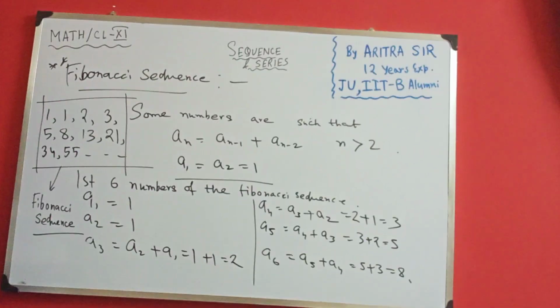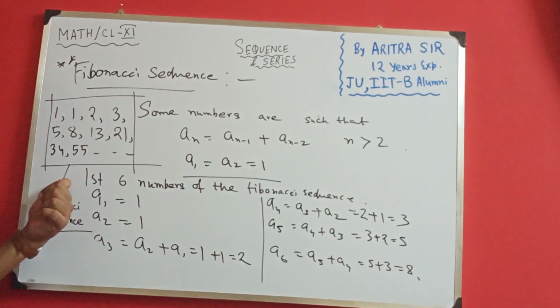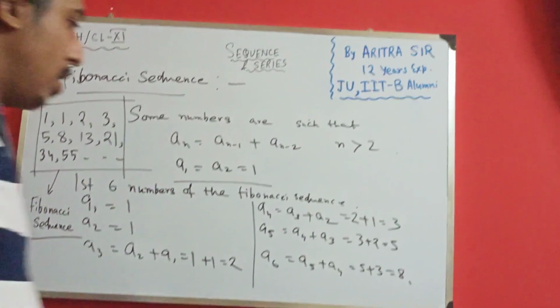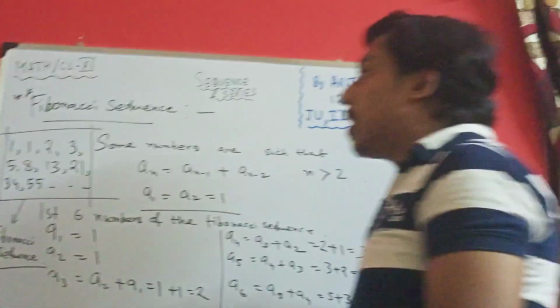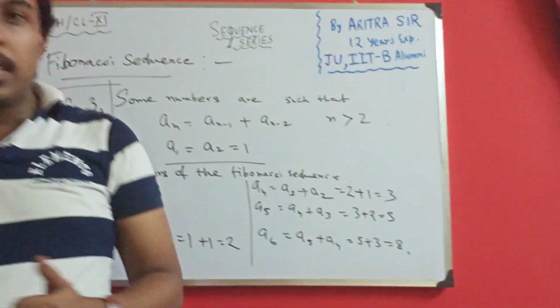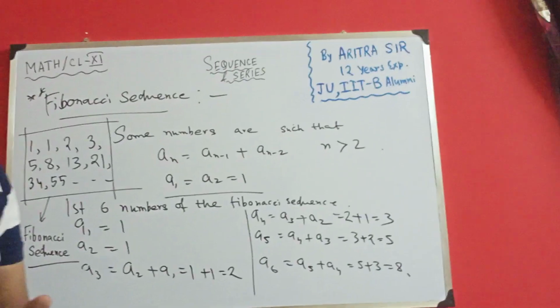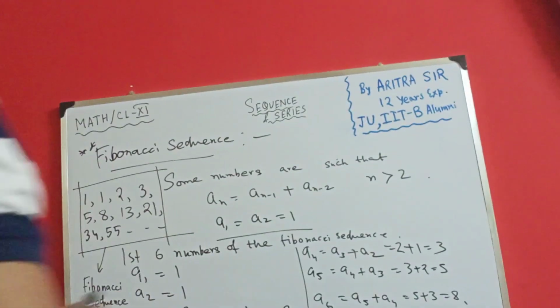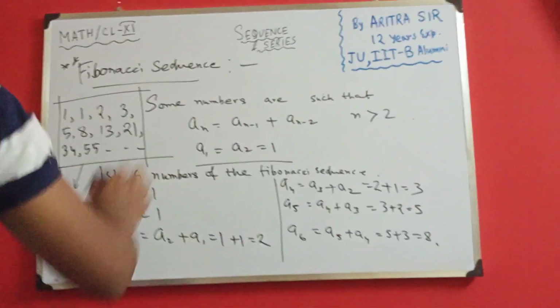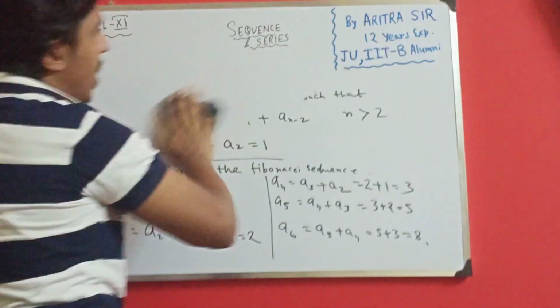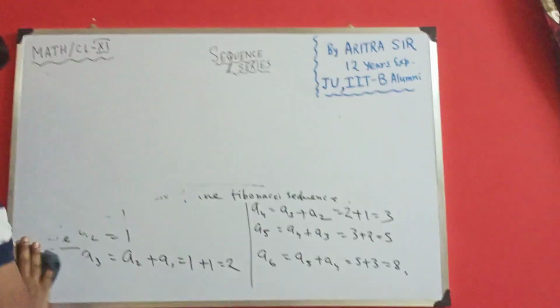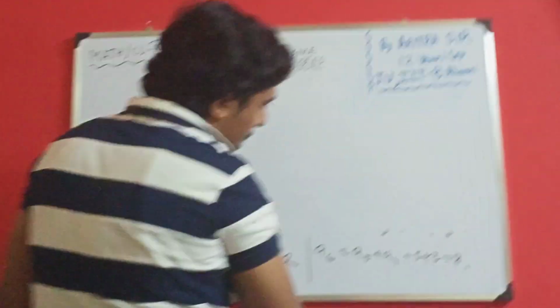Okay. Got it. So this is your Fibonacci sequence. So up to this what we discussed? We discussed basic concept of sequence. We discussed what is series, and we discussed your Fibonacci sequence. So now I will move to your 10+2 standard. There are some typical kinds of sequence illustrated in your syllabus. So I will discuss this one by one.